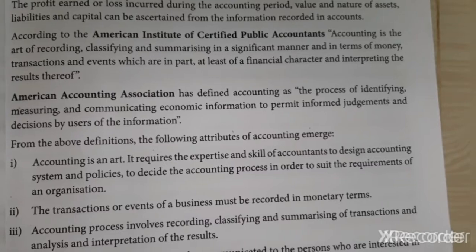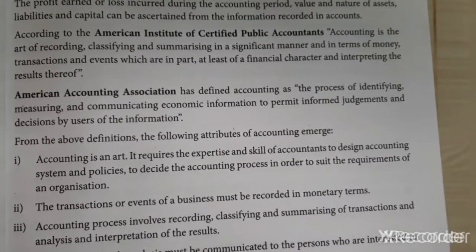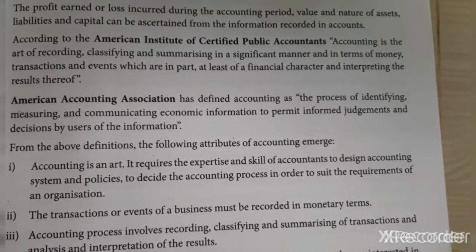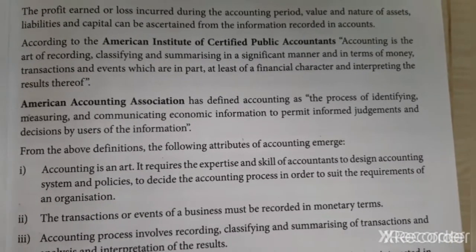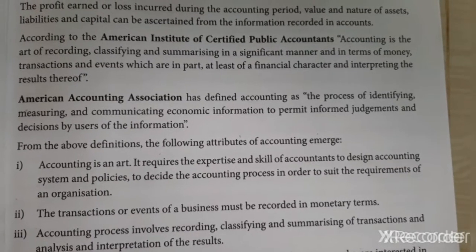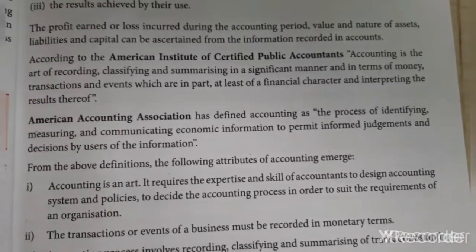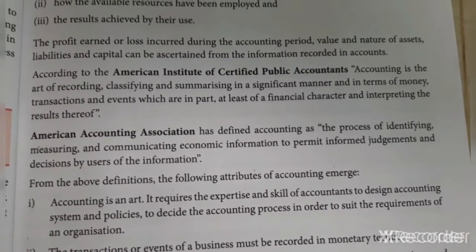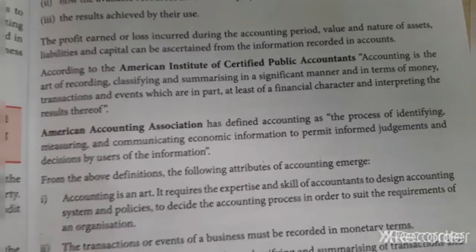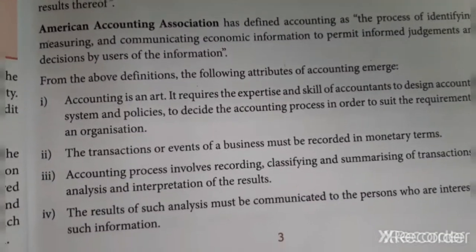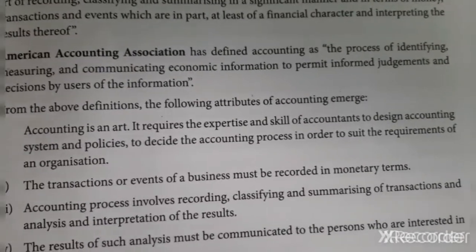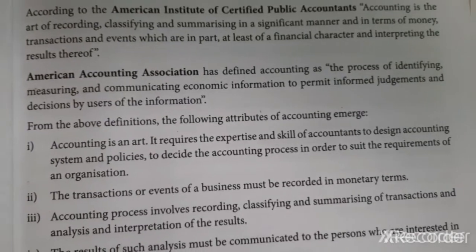Now we are going to see what the American Institute of Certified Public Accountants says. Accounting is the art of recording, classifying and summarizing in a significant manner and in terms of money, transactions and events which are in part at least of a financial character, and interpreting the results thereof. In America they use certified public accountants, but in India we use chartered accountants. In meaning you can write anything, but in a definition you have to write the same as given in the book.